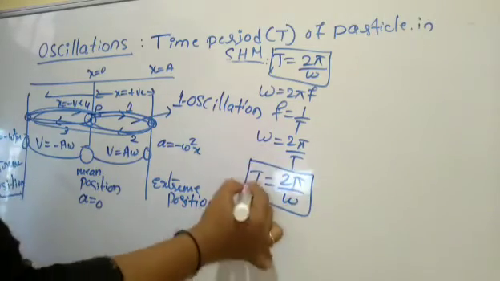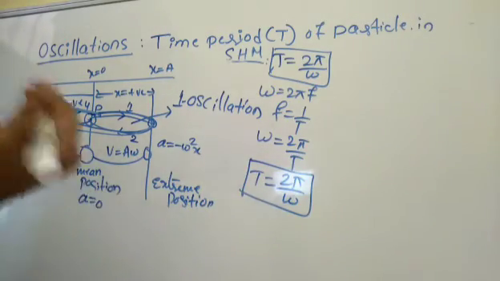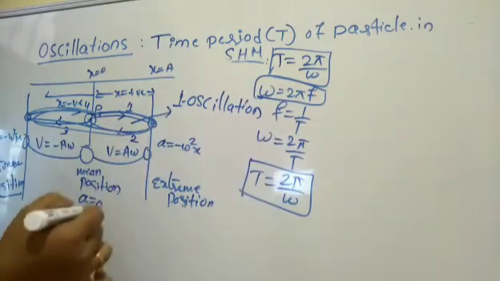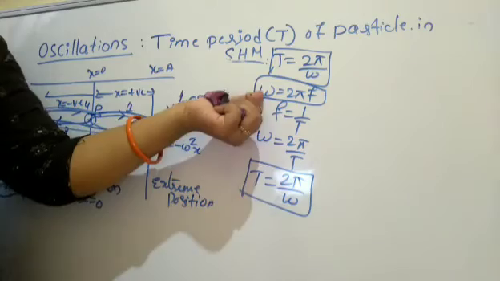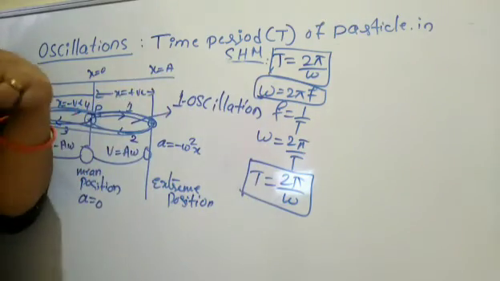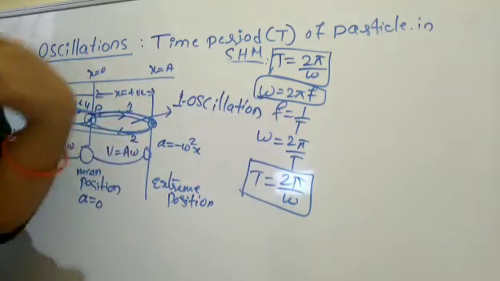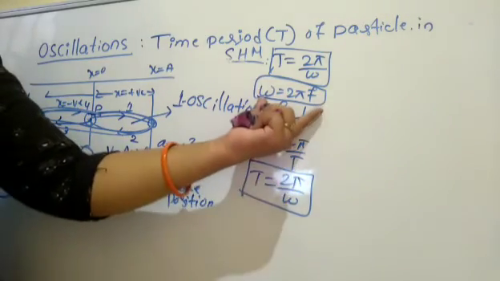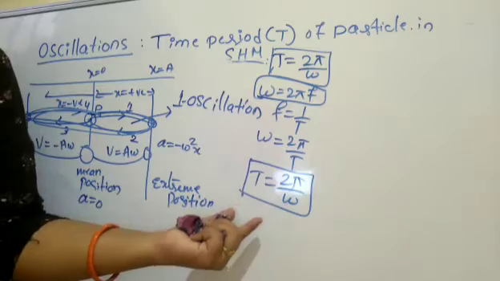But simple harmonic motion is not a circular motion. This is angular frequency, which we will explain in simple harmonic motion in the next classes. Until then, we have to remember this part. If you go ahead with the angular frequency also, you can get the time period.